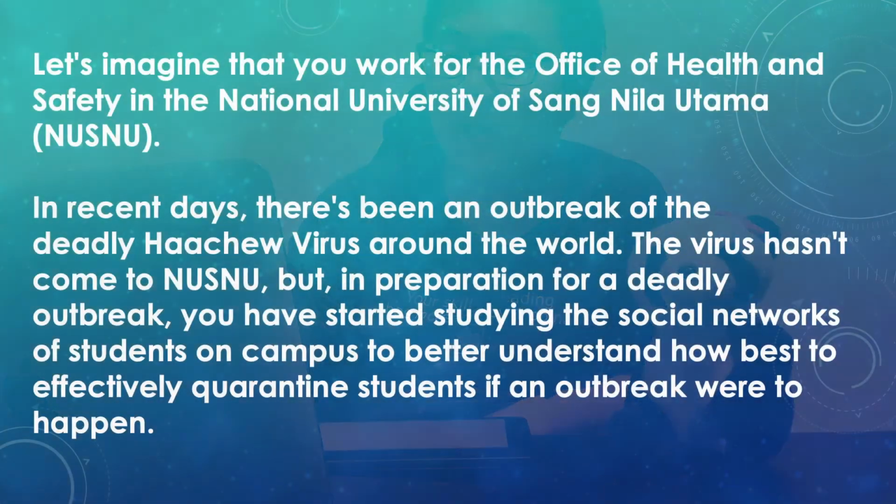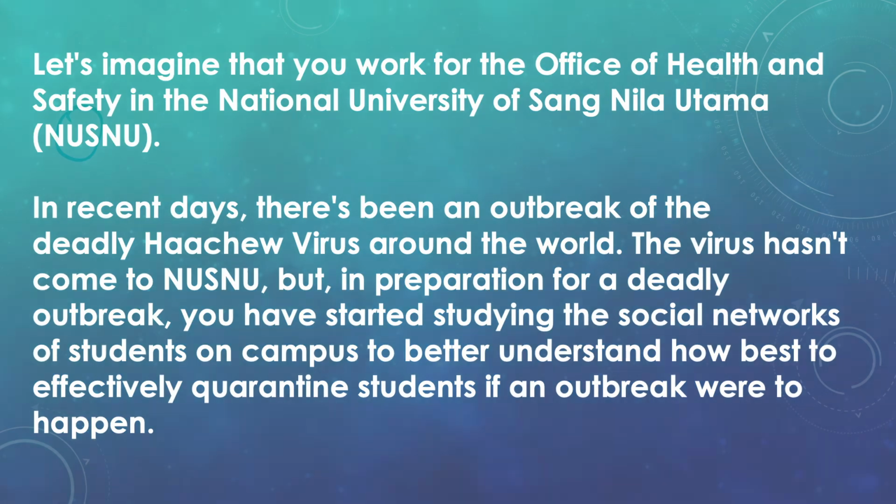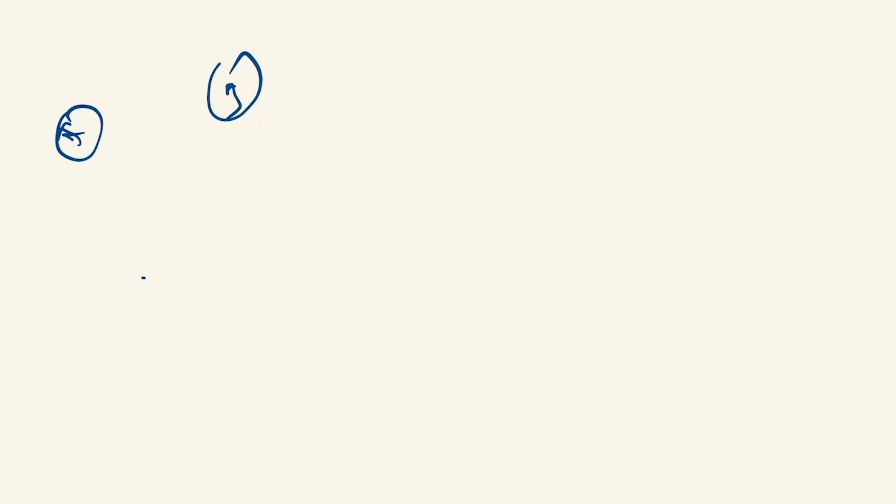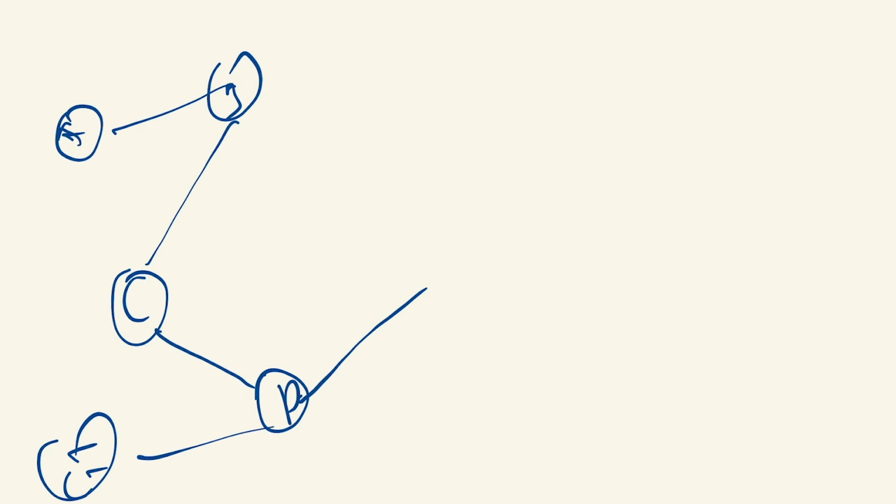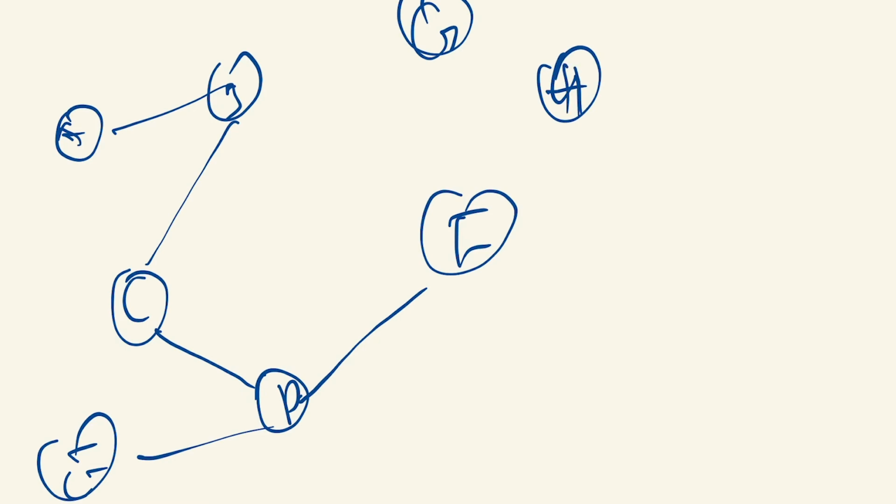Alright. So you work for the Office of Health and Safety in the National University of Sang Nila Utama. There's an outbreak of the deadly Hachiu virus. While the virus hasn't come to the university, you have started studying the social network of students to better understand how to effectively quarantine them. Here we have a graph of this network of students: A, B, C, D, E, F, G, H, and I.